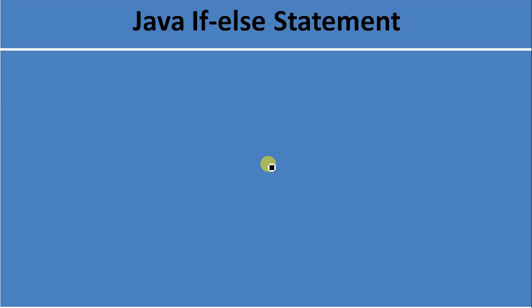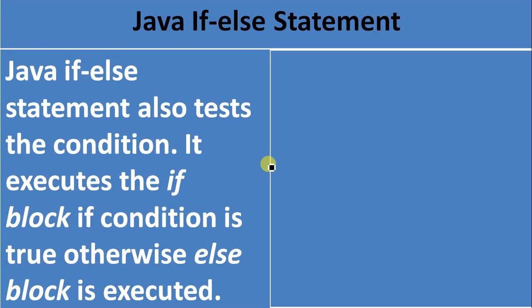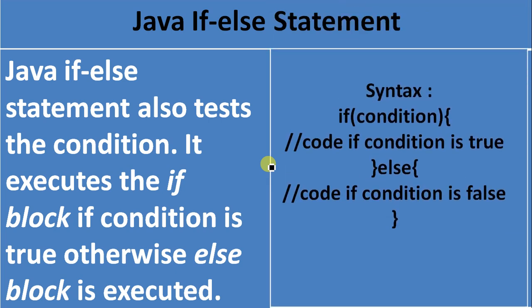Now let's go for the other one, the Java if-else statement. What is the Java if-else statement? The Java if-else statement also tests the condition. It executes the if block if the condition is true, otherwise the else block is executed. The syntax for the if-else statement is: if, then check the condition. If the condition is true, execute the if block; if the condition is false, then execute the else block. So this is the syntax for the if-else statement.